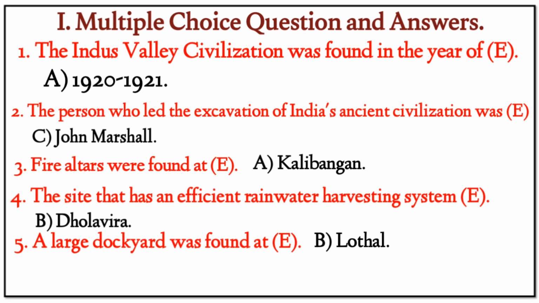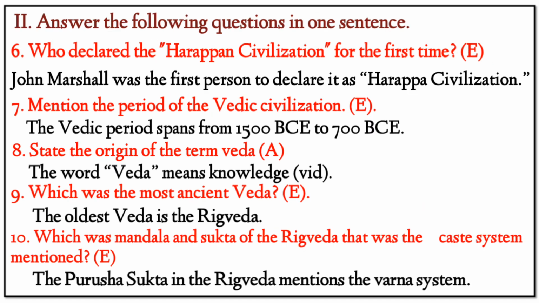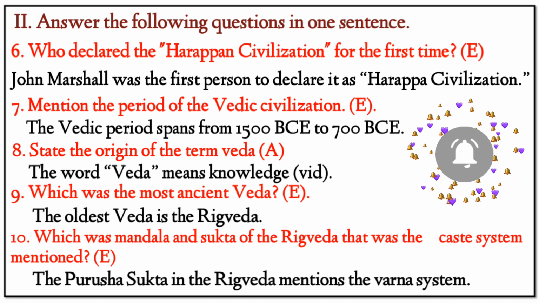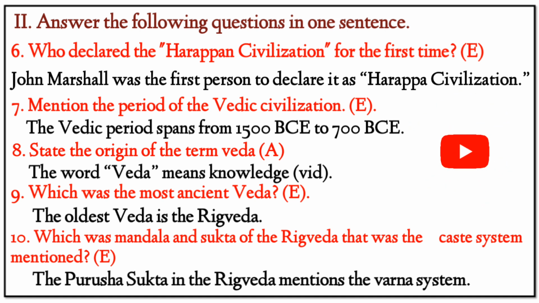Next, 4. The site that has an efficient rainwater harvesting system, our right option is B, Dholavira. Next, 5. A large dockyard was found at, our right option is B, Lothal. Next, question number 2, answer the following questions in one sentence each. 1 mark questions. 6. Who discovered or declared the Harappan civilization for the first time? Our right option is John Marshall.